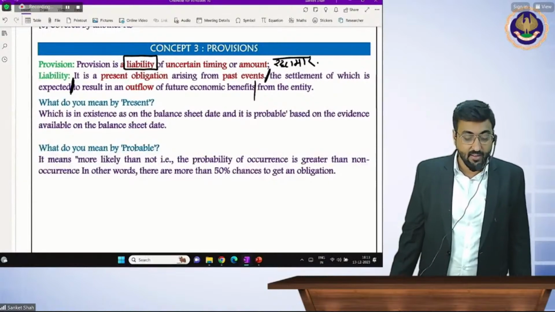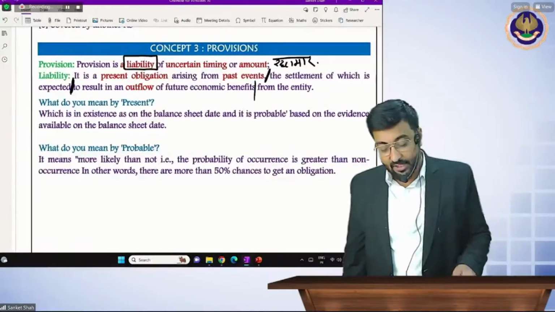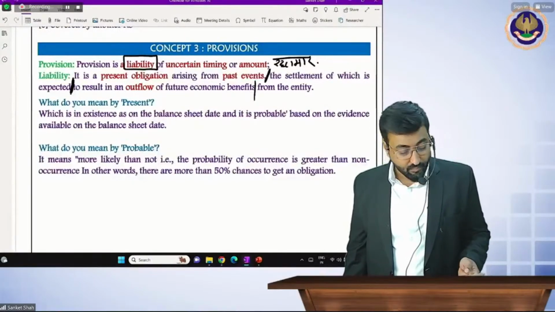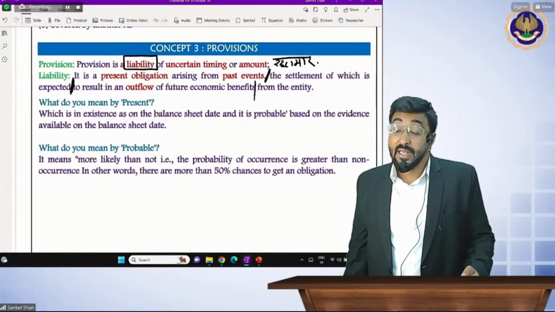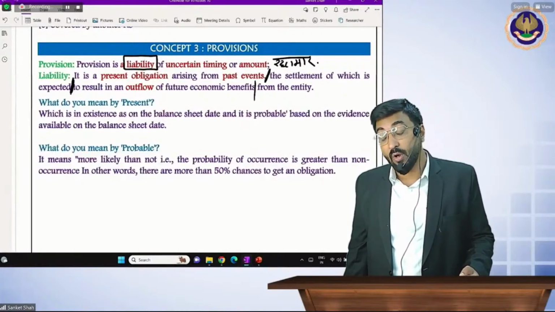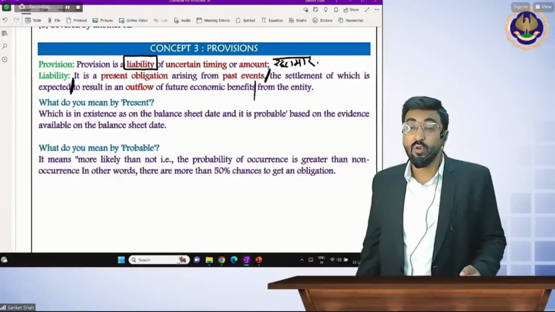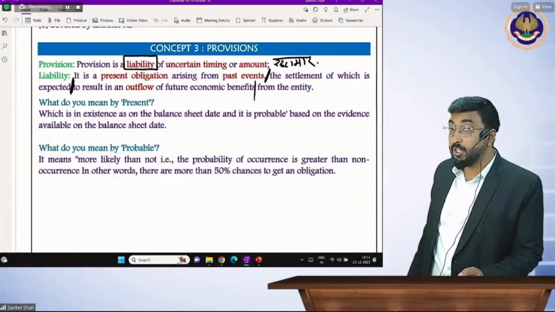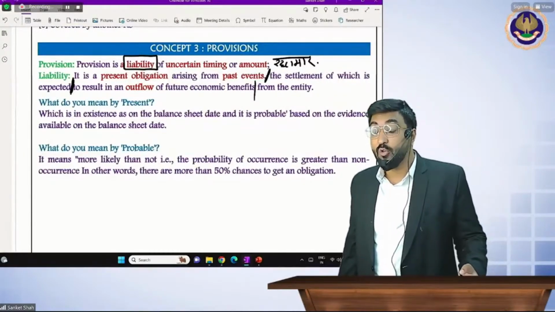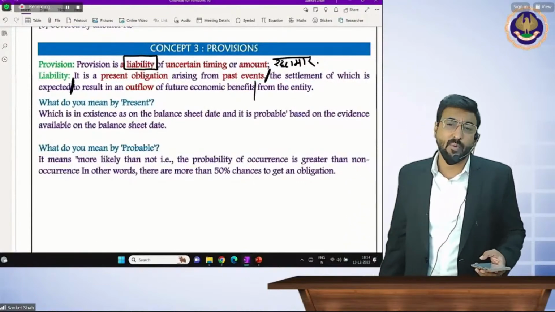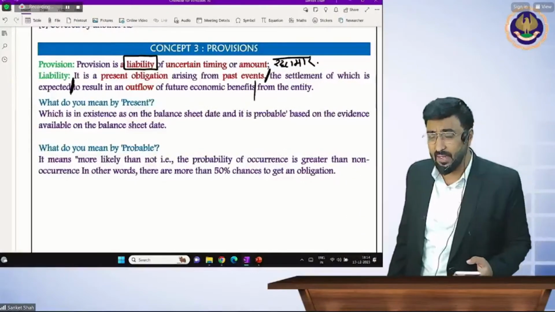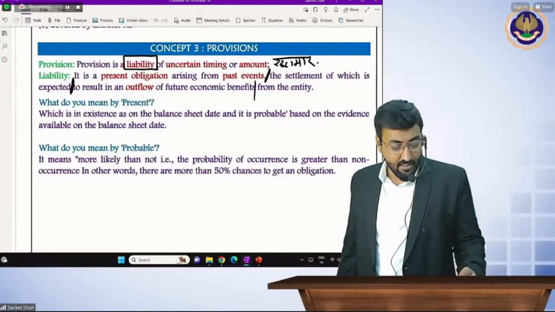Write it in the comment section: liability definition over. Beta, this is a technical standard. This standard is easy to understand but very difficult to write on paper. So Sanket sir is giving you a by-heart definition; you have to write the points properly. It is a present obligation arising from the past events. Don't worry, we are going to see some examples.